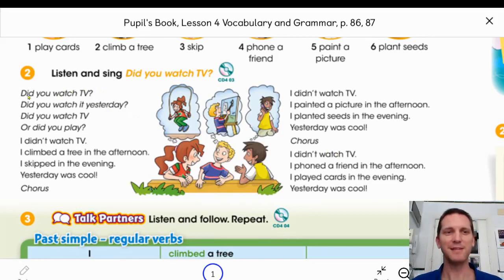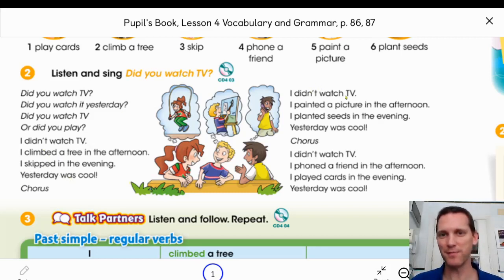Look at this. Did you watch TV? That's a question in the past. Did you watch it yesterday? Did you watch TV? Or did you play? Questions in the past, remember? Now negative. I didn't watch TV. I climbed a tree in the afternoon. Climbed. That's in the past. I skipped in the evening. Yesterday was cool. Look at all these examples of past verbs.